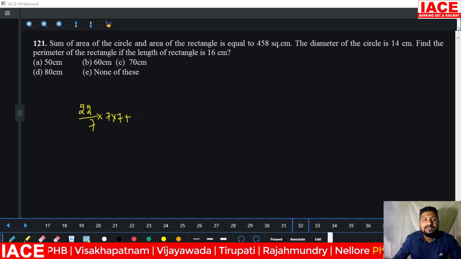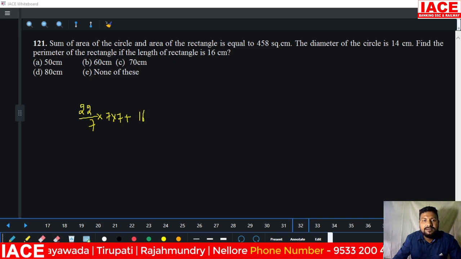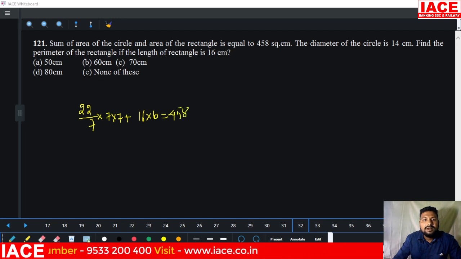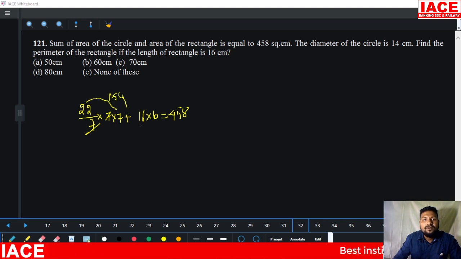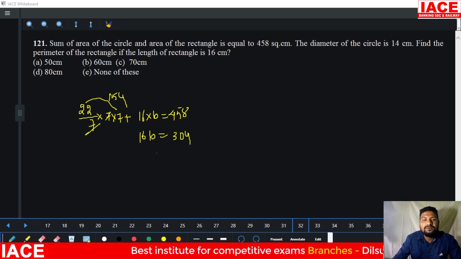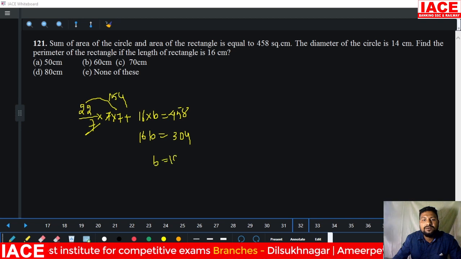Area of a rectangle formula is length into breadth. Length is 16, into breadth, which is equal to 458. Cancel the value 7: 7 to the 14, which is equal to 154. 154 is removed from 458, and it becomes 304. Solving, breadth is equal to 19.